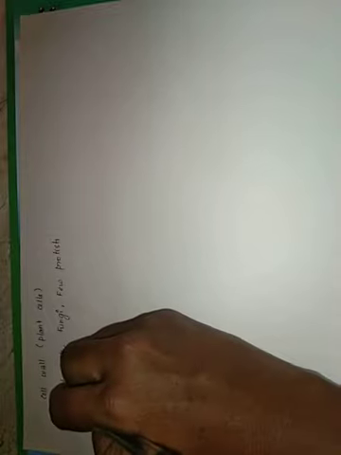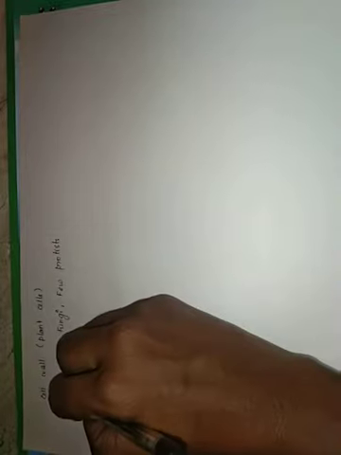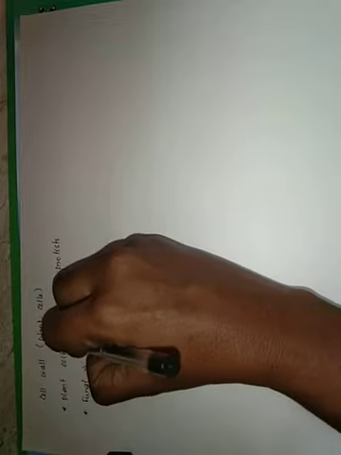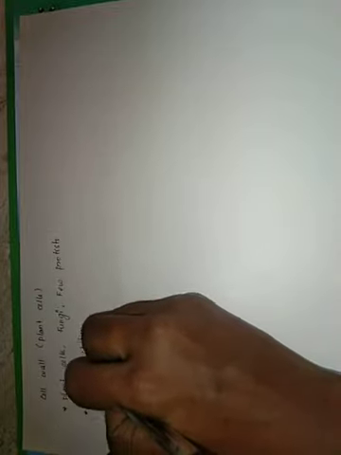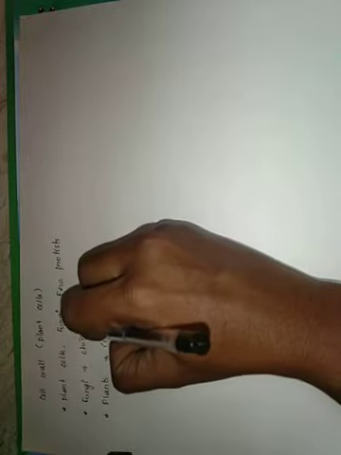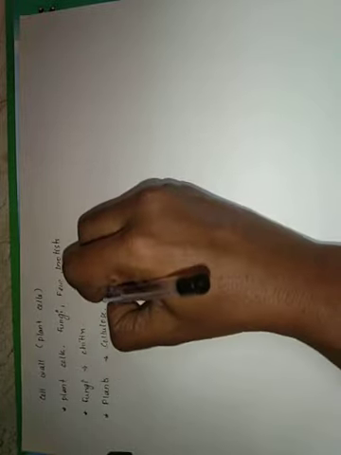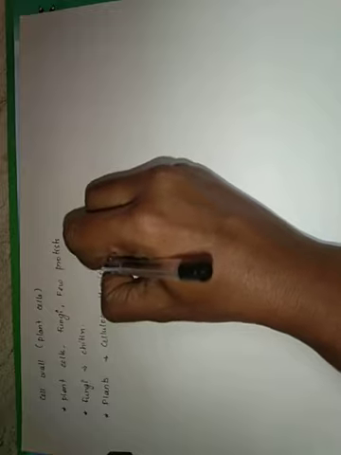Coming to the characteristics of their cell wall, in fungi the cell wall is made up mainly of chitin, whereas in the case of plants and protists, the cell wall is mainly made up of cellulose and hemicellulose.